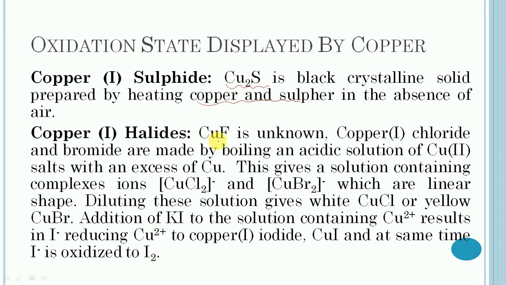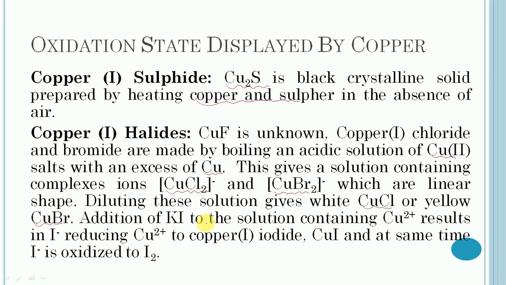Copper(I) halides. Copper(I) fluoride is unknown. Copper(I) chloride and bromide are made by boiling an acidic solution of copper(II) salt with excess of copper metal. This gives a solution containing complex ions such as CuCl2-, CuBr2-, which are linear in shape. Diluting the solution gives white cuprous chloride or yellow cuprous bromide.